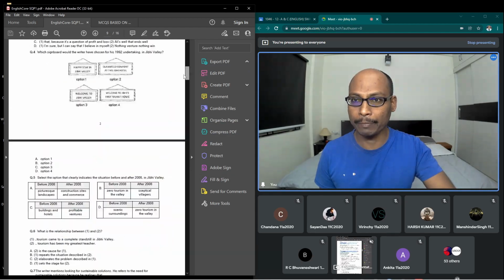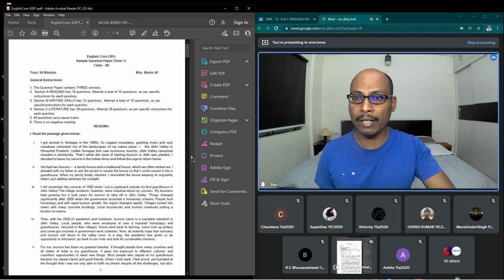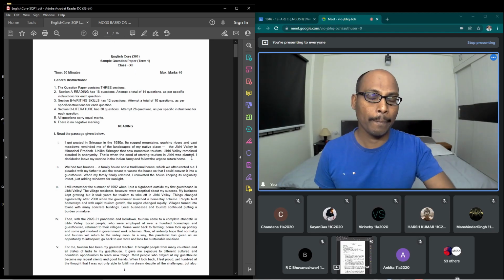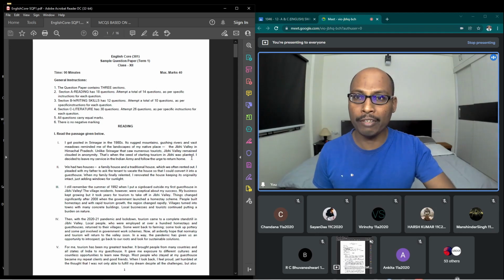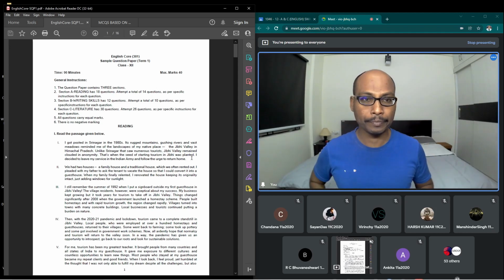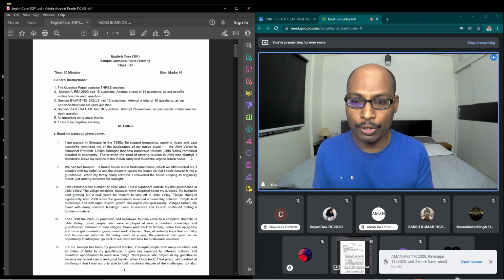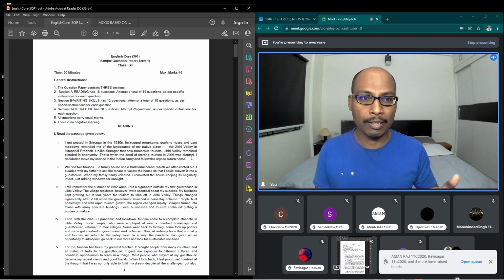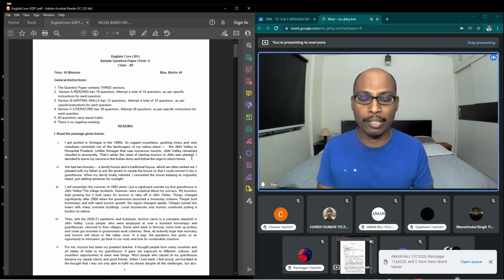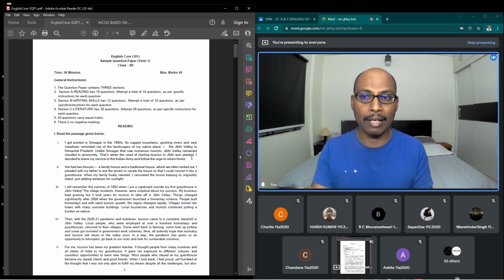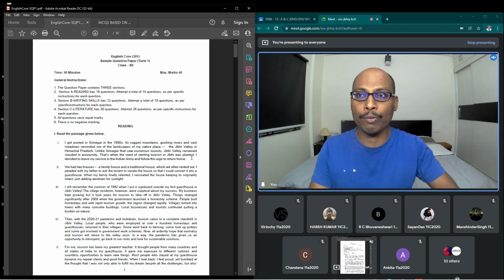Let us come to the question paper. Yesterday I shared this question paper as well as the OMR sheet. How many of you opened that file and checked the OMR sheet? You all at least know, because if you open that one, there are so many questions. Even Virincha also asked me that some teachers told them to mark the answers in that way. When I was explaining to him, he said no, that teacher told me to mark answers in that way, so there should not be any kind of confusion. I will parallelly explain the strategy to select the answer, and how to mark the answer in your OMR sheet.